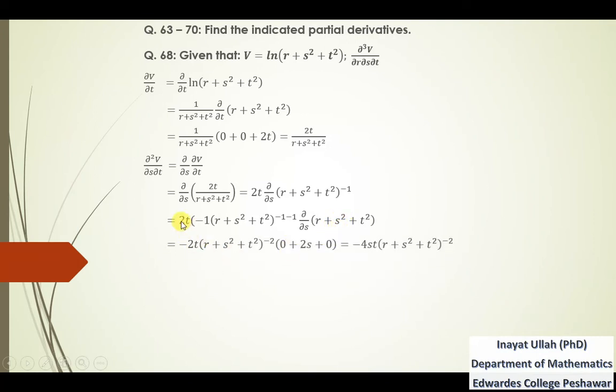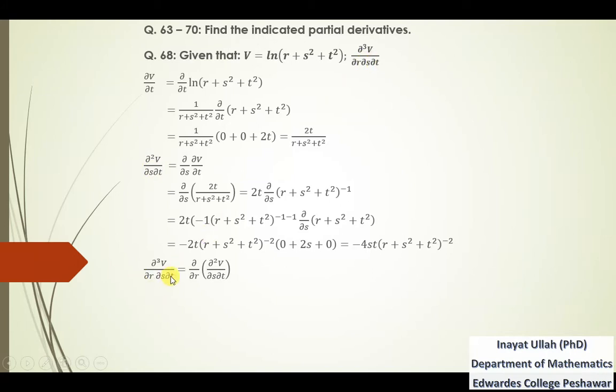So that's why that is 2t, minus 2, that is 0, that is 2s, and that is 0. Now multiplying 2s with 2t, so that will be equal to 4st. That is the second partial derivative of v with respect to t, then with respect to s. Yes. Now we need to find the third derivative with respect to r of this function.